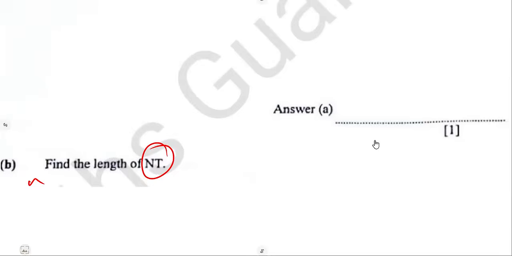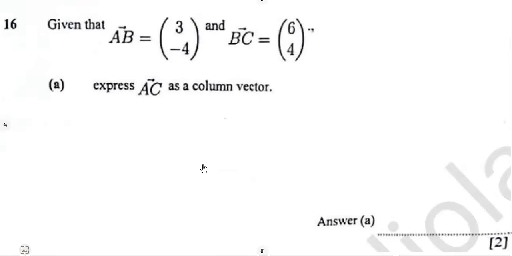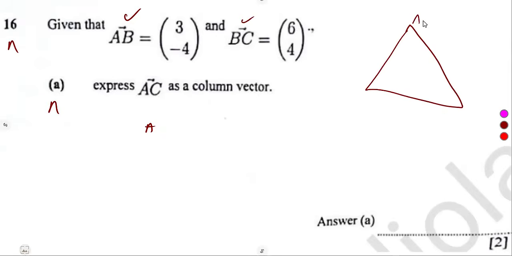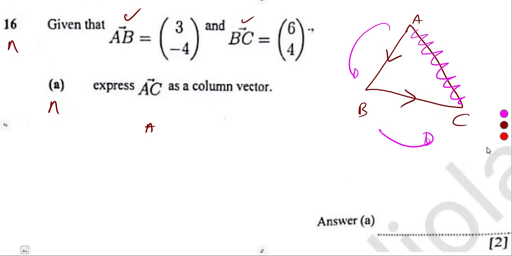I just want to focus on this one, then we'll see. I don't know if we're going to be able to finish up everything, but let's see. Then the 16, given that the vector AB is given by this, BC is also given, express AC as a column vector. Those displacement vectors are already given, just combine from A to C. It is just like a triangle. This is A, this is B, this is C, where we are given the vector AB and the vector BC, and you want to calculate the vector AC. So from A to C, that's AB plus BC, just like that.